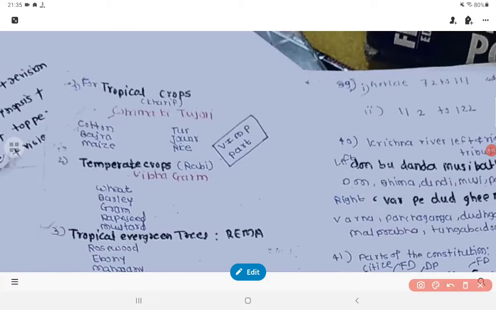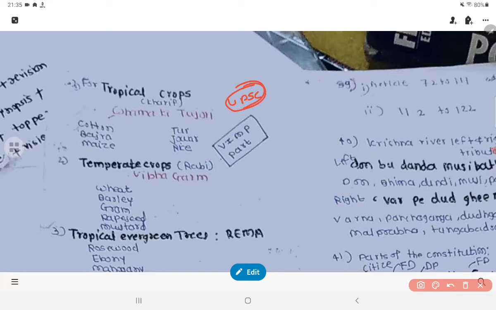Hello friends, today we are going to see the various UPSC mnemonics that are very useful for the UPSC prelims. Those mnemonics are frequently asked in the UPSC examination, and in various government examinations also.